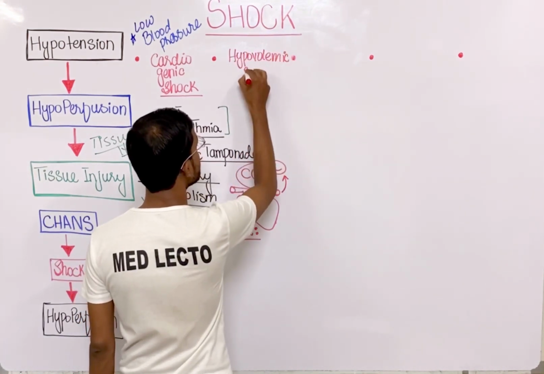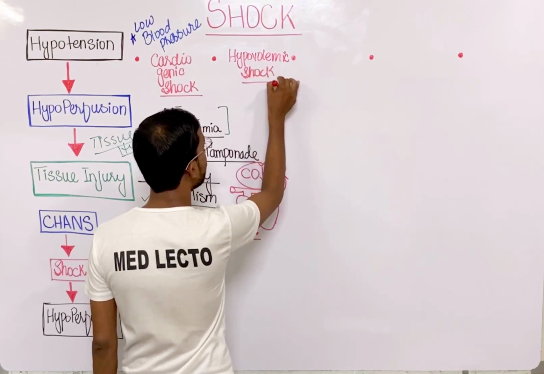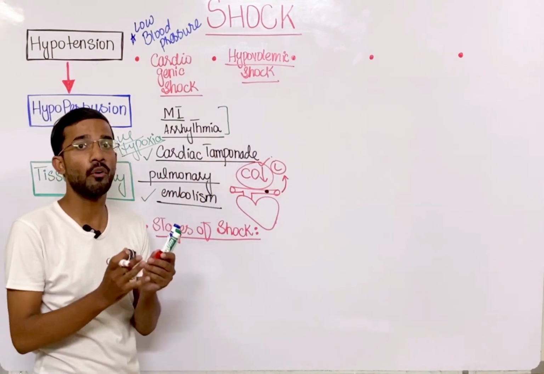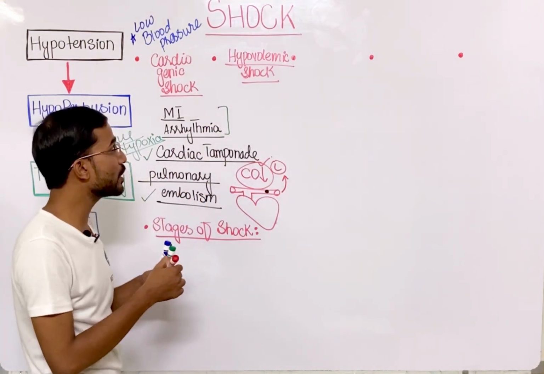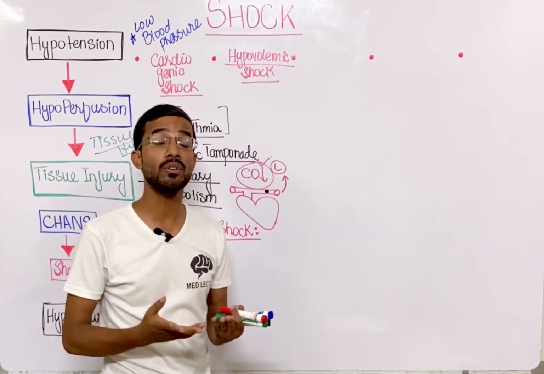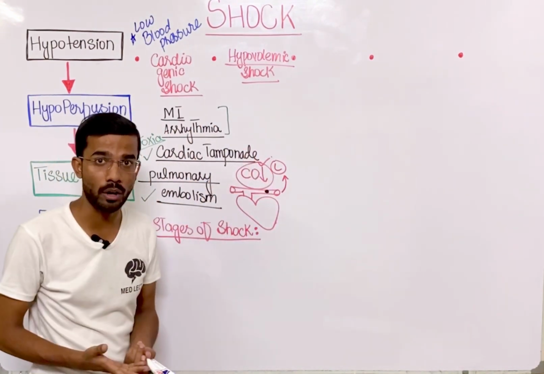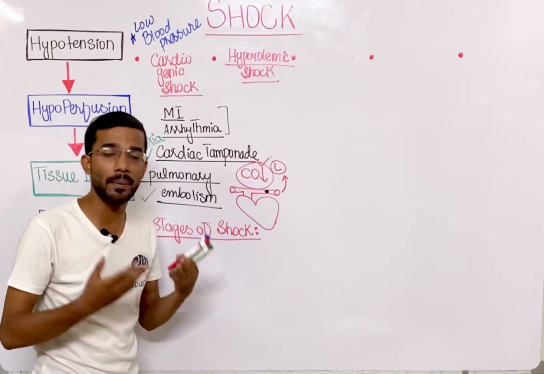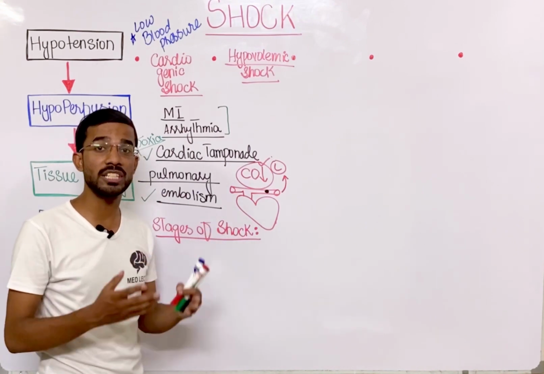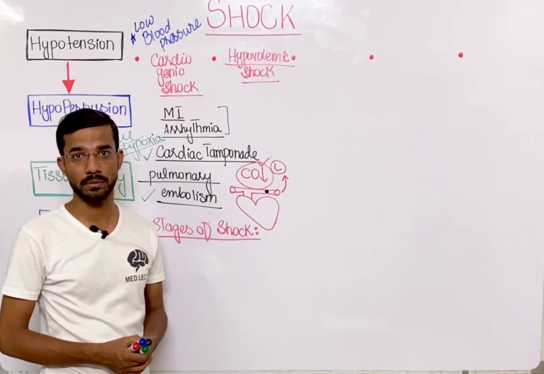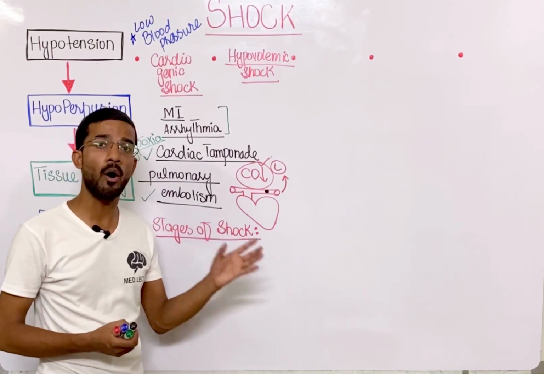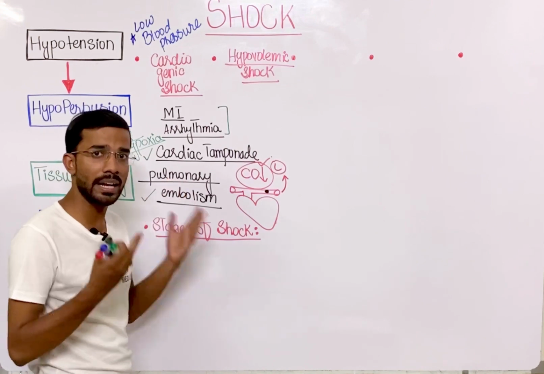Next, if we discuss hypovolemic shock, that's the most important thing. Hypovolemic means low volume: hypo means low, volemic means volume. Whenever you see low blood volume due to any reason, it can go toward shock, because when proper blood volume is not present in our body, ultimately proper oxygen will not go toward our tissues or different organs. So ultimately you will see hypovolemic shock. That's the clear-cut point.